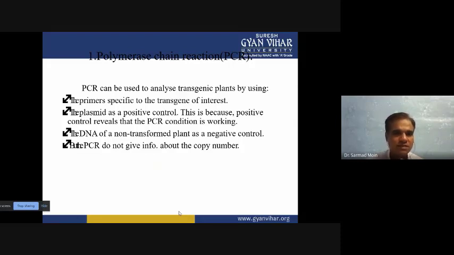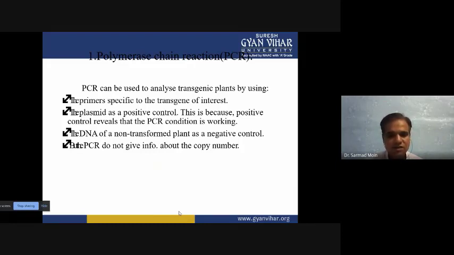So the first thing is the polymerase chain reaction, or PCR. We can use PCR to detect whether the gene of interest is successfully transformed or not. First we have to prepare the primer, designed according to the transgenic DNA sequences. The primers find only the specific regions of the forward and reverse strands of the transgene.